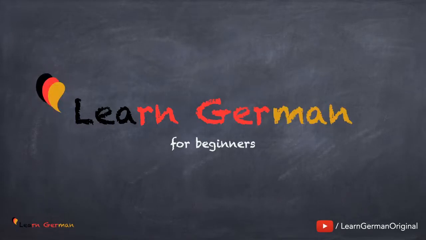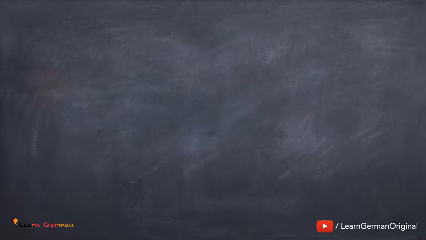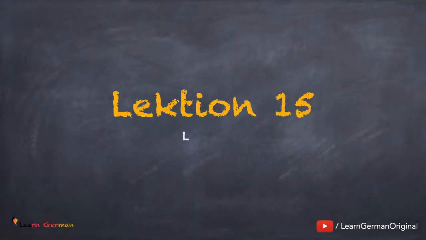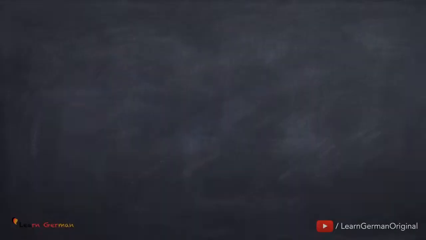Hello everyone and welcome to our video series on Learn German for Beginners. In the last lesson you learned about regular verbs and learned how to conjugate them. In this lesson we will learn what irregular verbs are and how we can conjugate them. So let's begin. Lektion 15. Once again, Lektion 15.